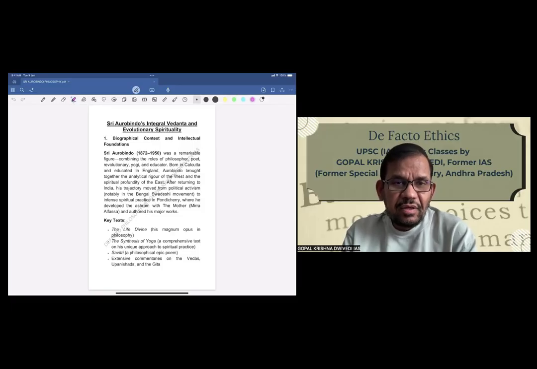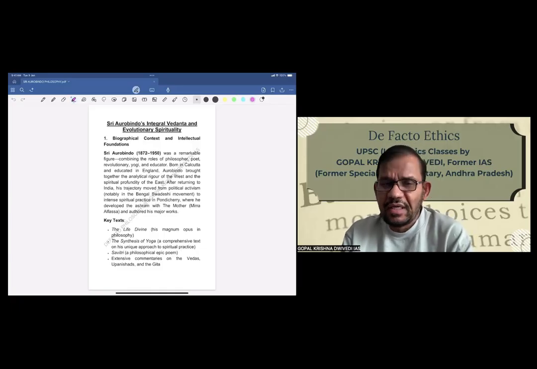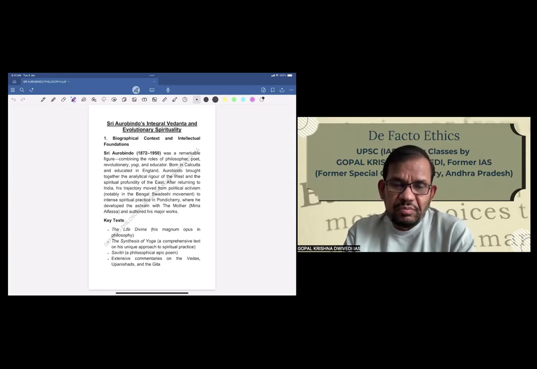So now let us start with Sri Aurobindo's integral Vedanta and evolutionary spirituality. This is basically the essence and the name of his philosophy. As we know, he was one of the important modern Indian philosophers, mainly a 20th century philosopher.